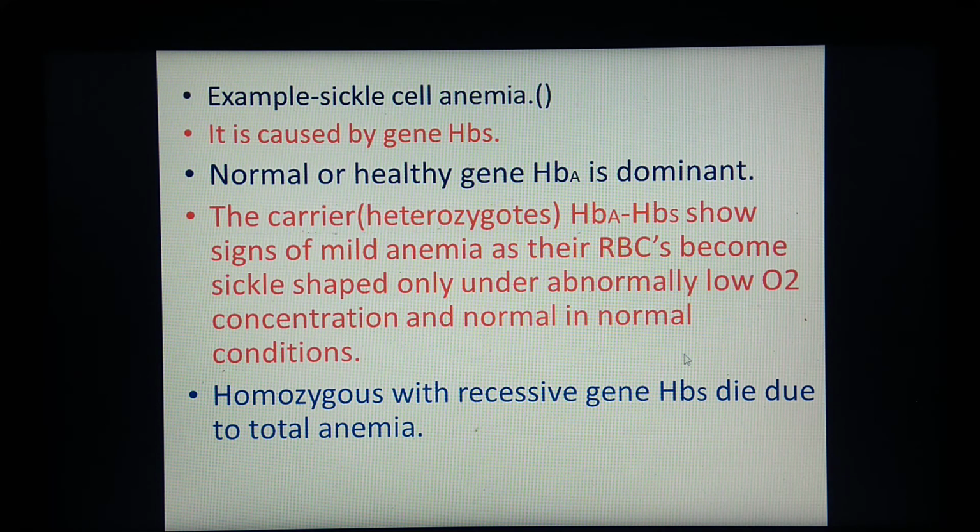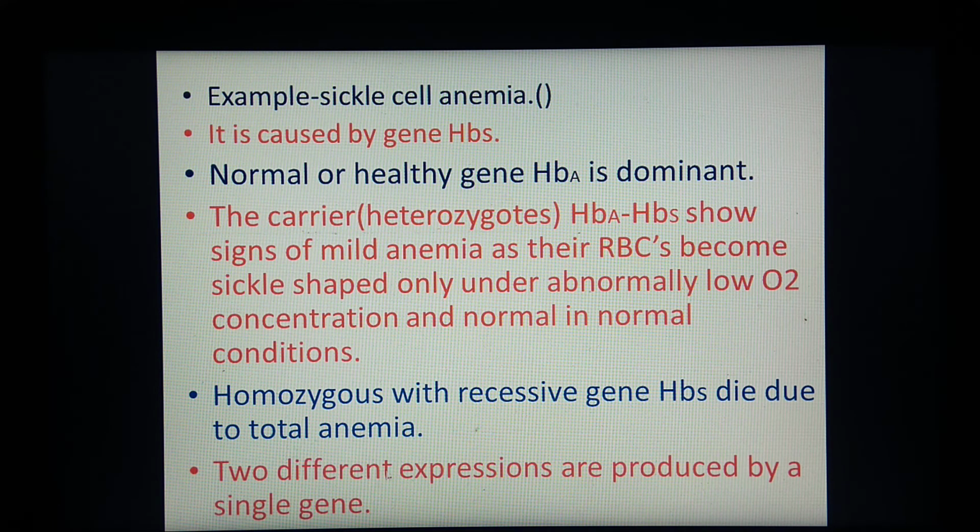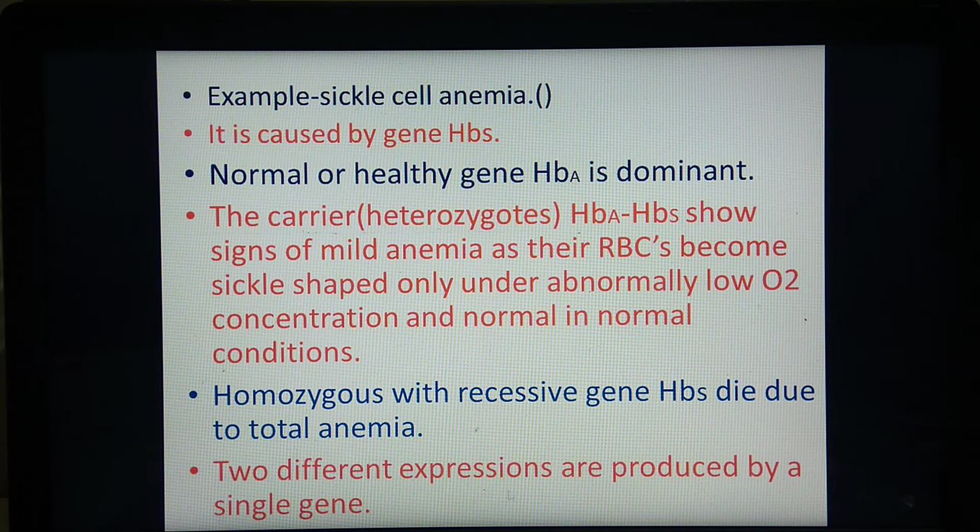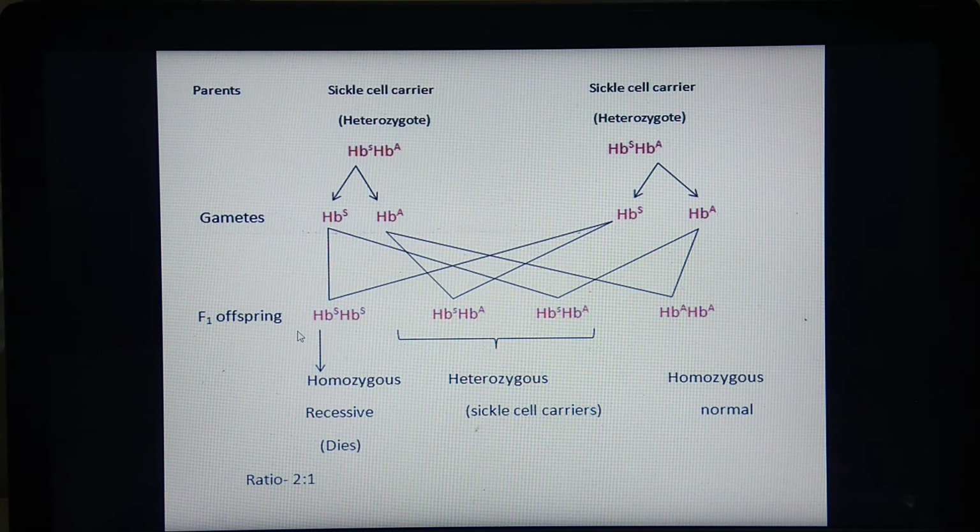Next, homozygotes with the recessive gene, HbS HbS: that person will die due to total anemia. Two different expressions are produced by a single gene, HbS. The RBCs become sickle shaped during abnormally low oxygen concentration and will be normal during normal conditions. So this chart shows the graphical representation.